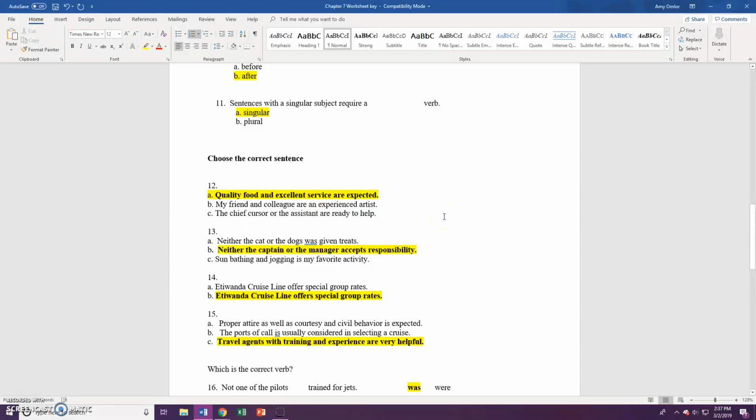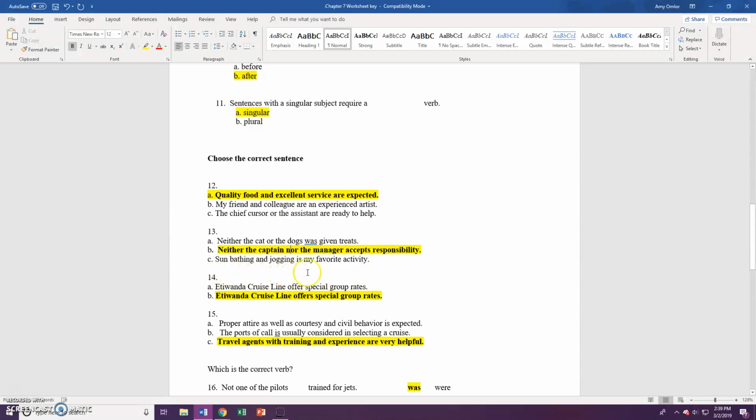Number 13. Neither the cat nor the dogs was given treats. It can't be that one because we have cat or dogs. And the one after the nor is the one you have to match it to. And dogs is plural, was is singular. That is wrong. Neither the captain nor the manager accepts responsibility. Here we have a neither nor, and the one that comes after the nor is manager. That is singular, so we need the verb to be singular, which is accepts with an S. So that is the correct one.